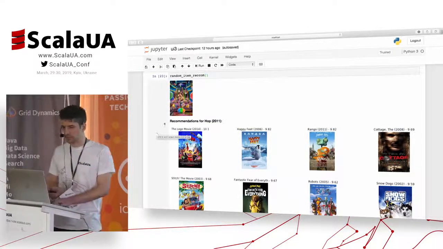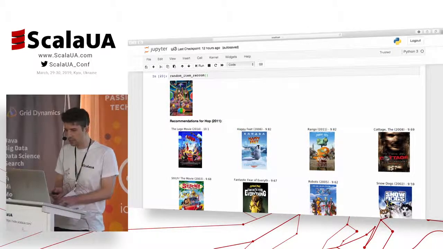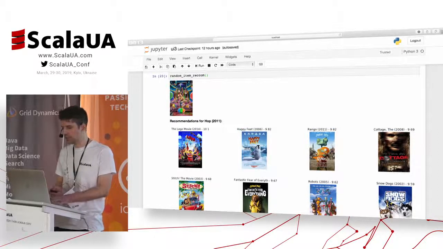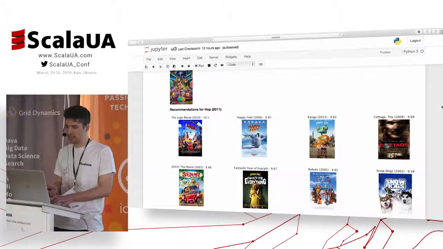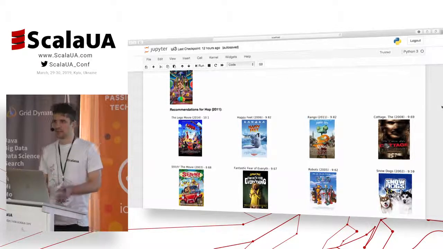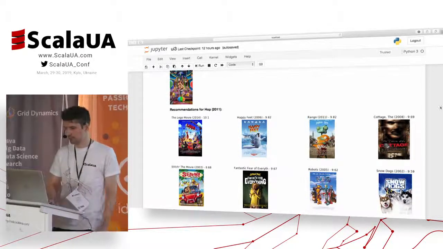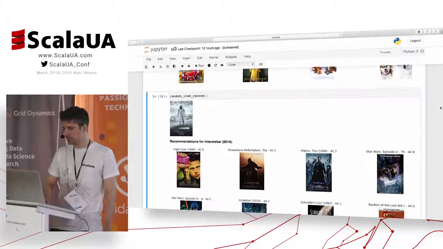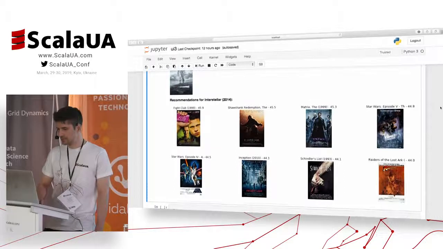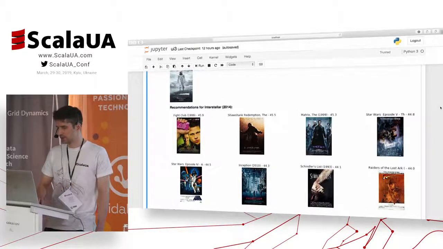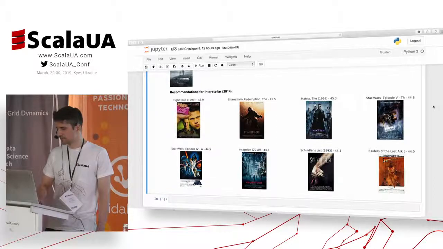And this is how similar items look. So this is Hop, some animation movie, and it tends to recommend animation movies for the animation. So it makes sense, I guess. And the recommendations for Interstellar. I mean, Interstellar is about space, and there are some other space movies like Star Wars.